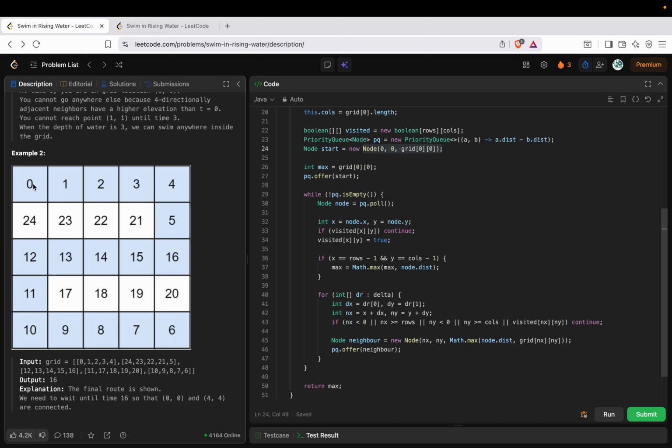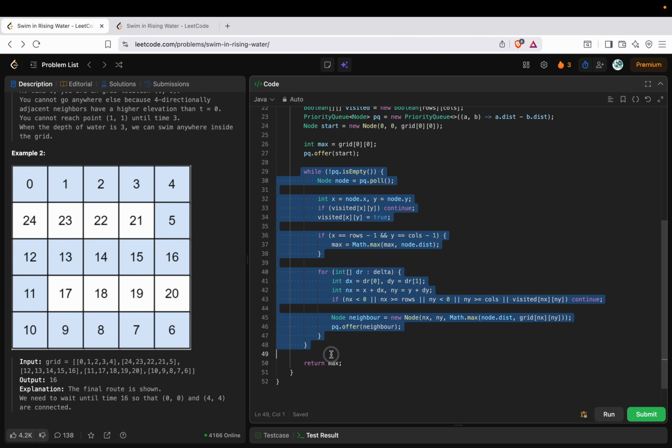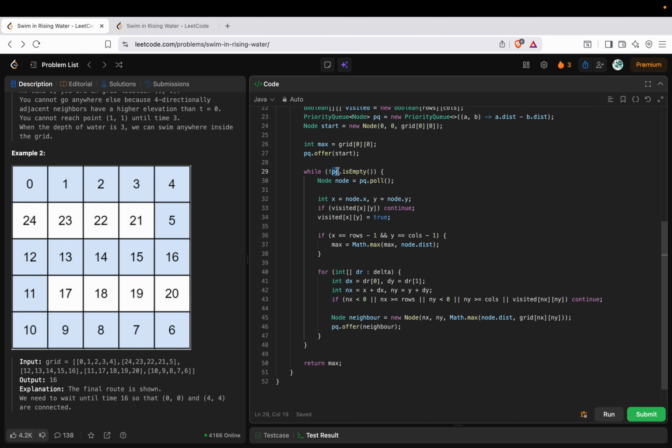I've also defined a parameter called max, which will help me to keep track of what is the maximum distance, or maximum time, in this path so far. I just push the initial element into the priority queue, and I will run this algorithm as long as my priority queue is not empty, or once I reach my end.